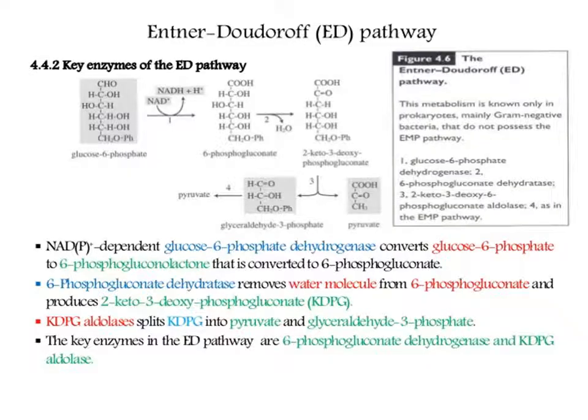In this slide you can see the Entner-Doudoroff pathway and its chemical formulas, how the 6-carbon compound glucose 6-phosphate is converted into a 3-carbon compound, pyruvic acid. This slide has been taken from another PPT. I thought that this will help you to understand the chemical formula, or the chemical nature, of the molecules.